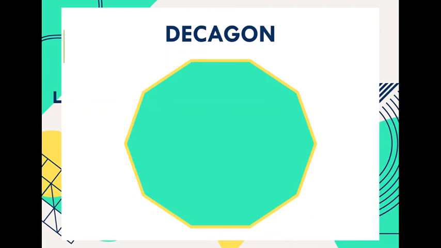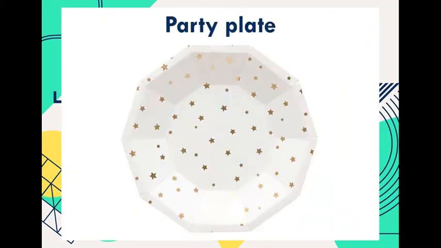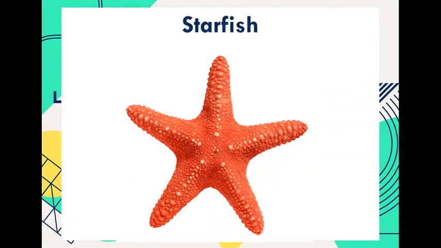Decagon means 10 sides. Here we have 10 denaries, which is an Algerian coin. We have a party plate that has 10 sides. And we have a starfish, which is an irregular decagon.